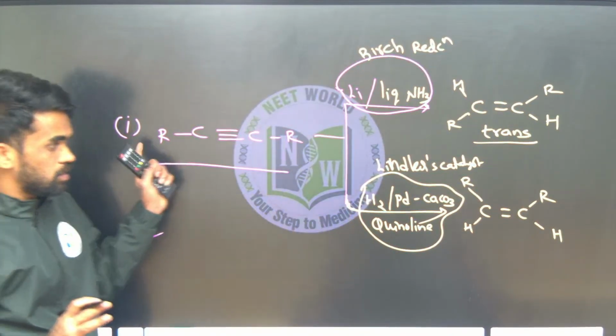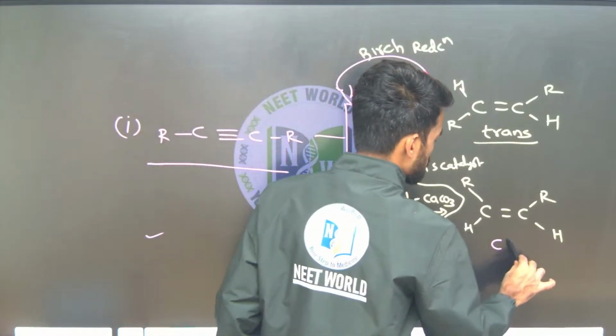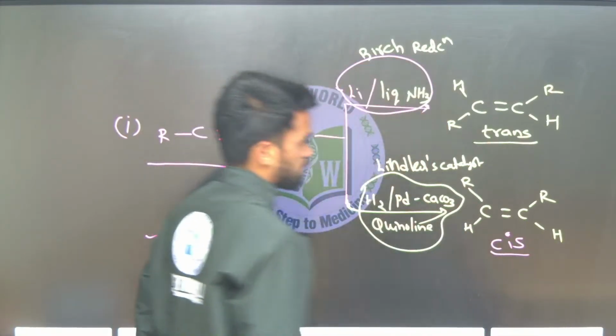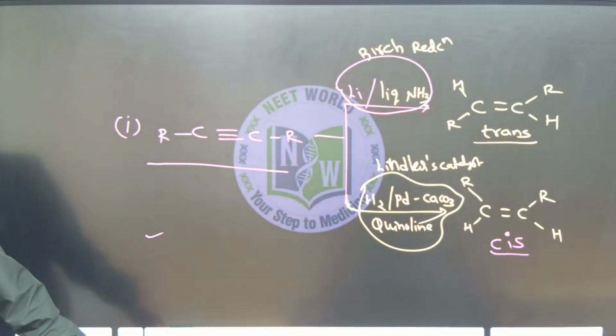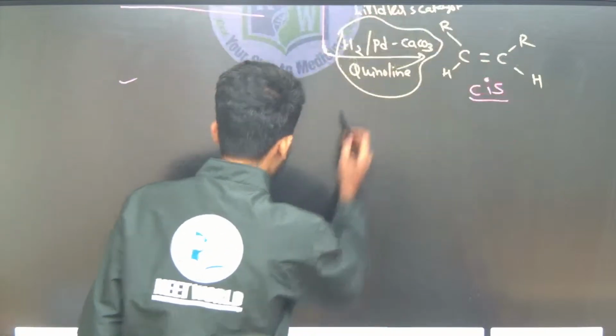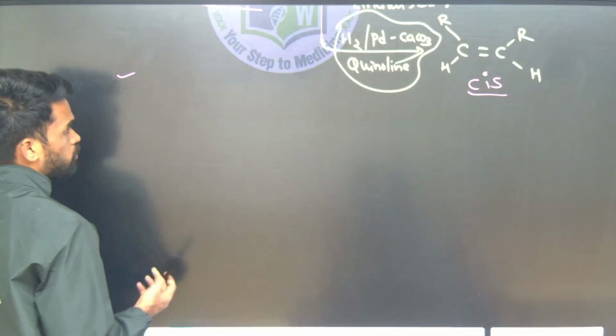Okay, remember this. And here it is a cis alkene. What is this? It is a cis alkene. Okay, remember these two reactions. Very, very important, these two for your exam. And the next one, you just see here what I am doing.